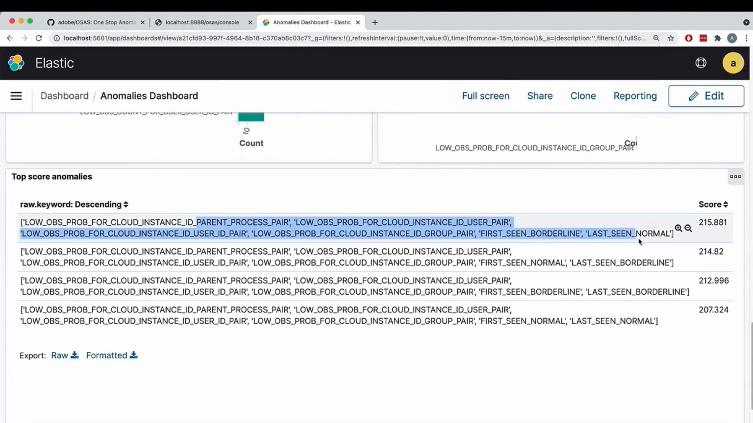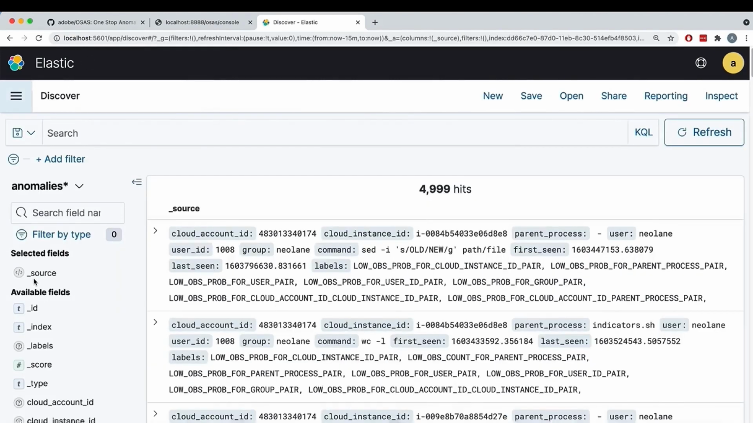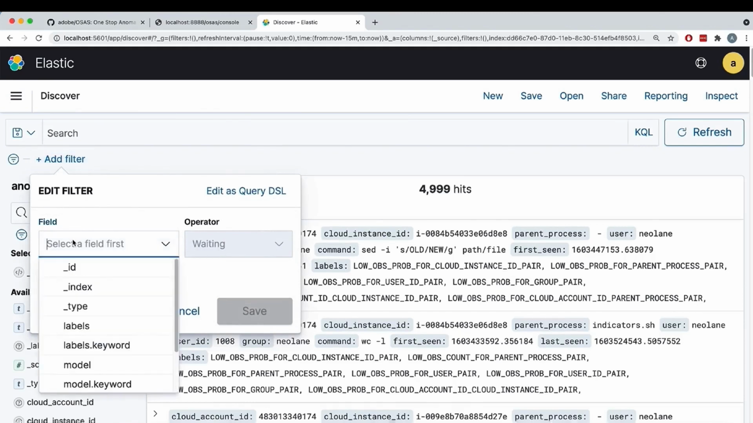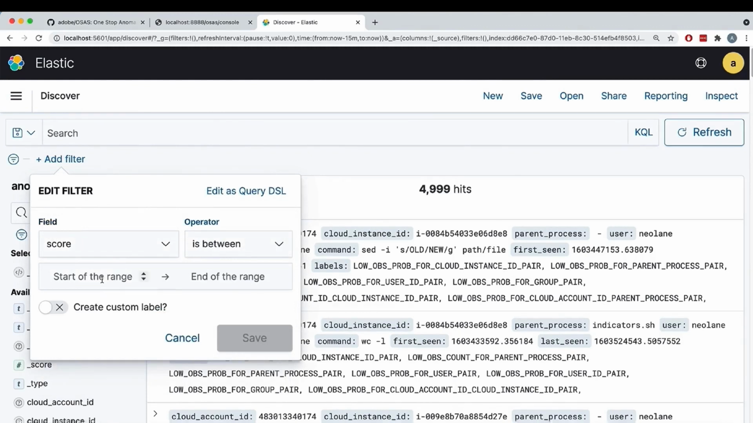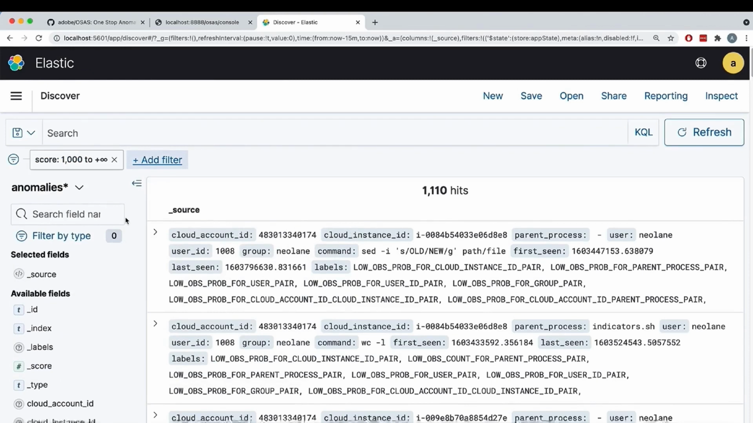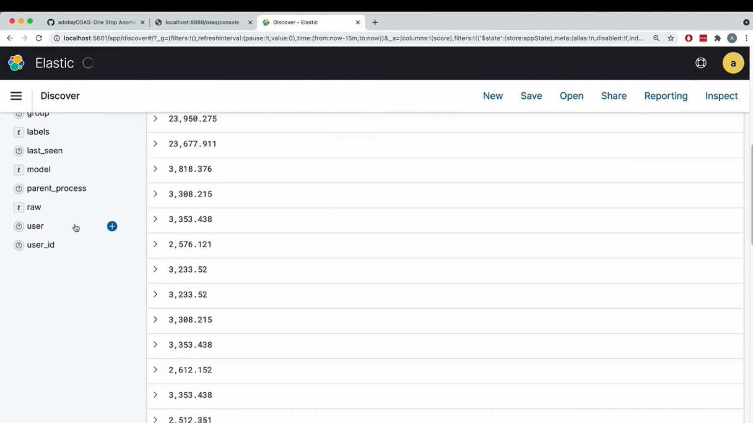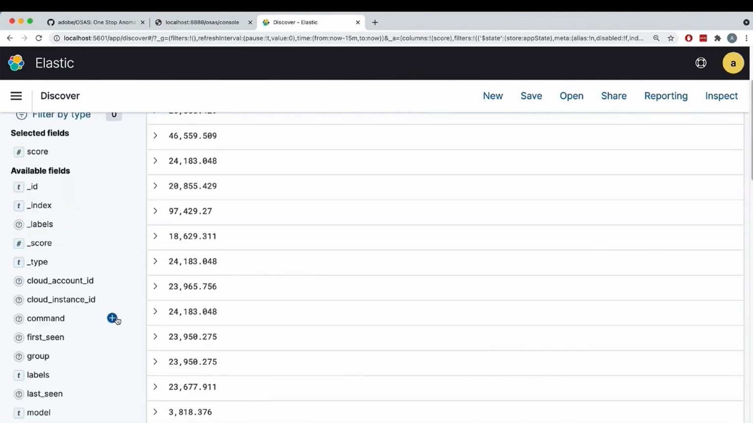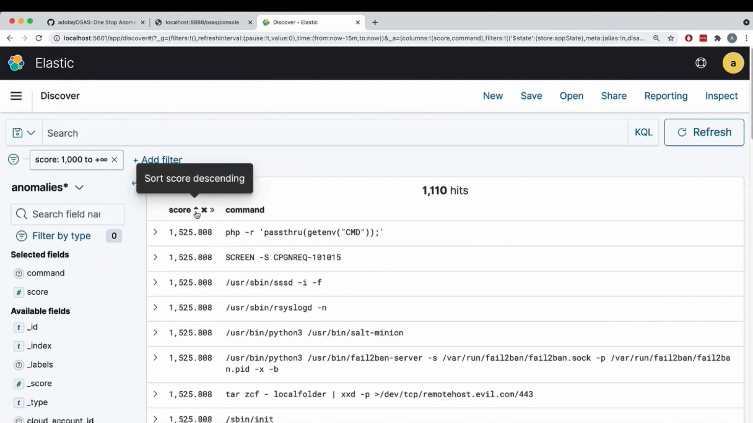Cool. Now, I want to go and see all the data. And in my data here, what I can do really fast is actually set a filter, as I mentioned. I want everything that's bigger than a particular score. So I'm going to say, give me everything which is actually greater than 1000, because that's what I saw from that score histogram. And we have 1000 hits, so a reduction of 80% of the data. And I can do really fast, I can make this look like a table, add the score and add the command. And next, what I want is actually to sort by score, descending,